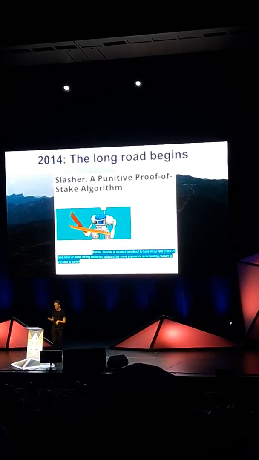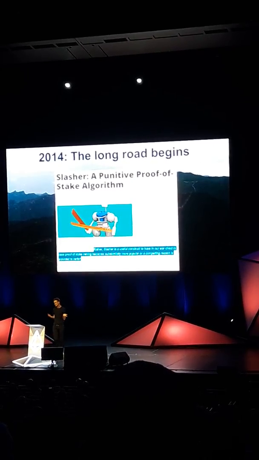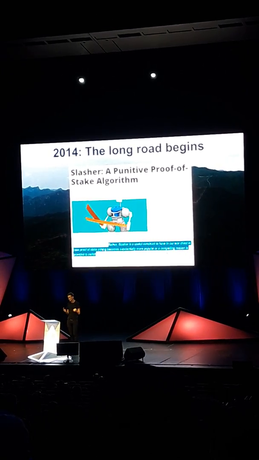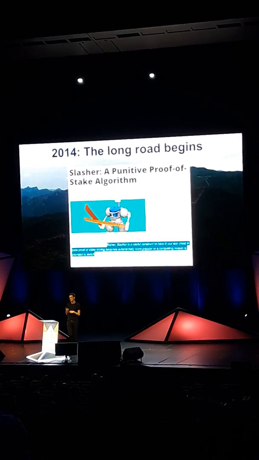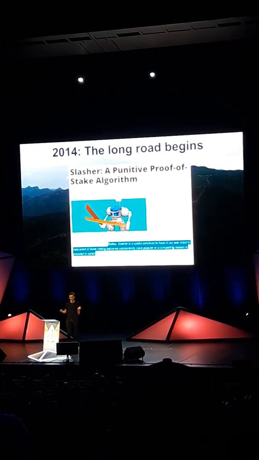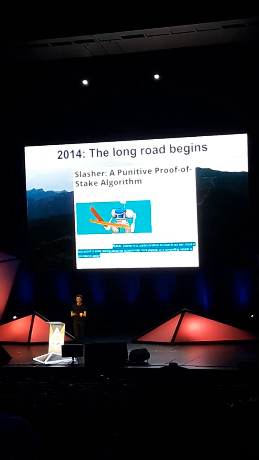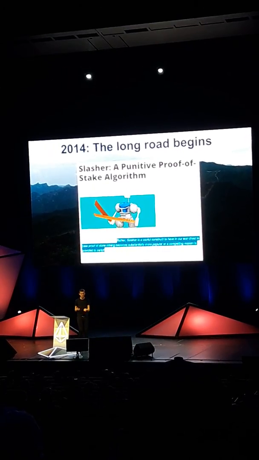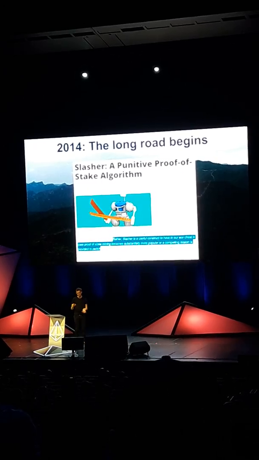But at the time, as you can see from the slide, I believed that, quote, Slasher is a useful construct to have in our war chest in case proof of stake mining becomes substantially more popular or a compelling reason to switch, but we're not doing that yet. So at the time, it was not even clear yet that proof of stake is even the direction that we're going. But as we know now, over time, that changed quite a lot.